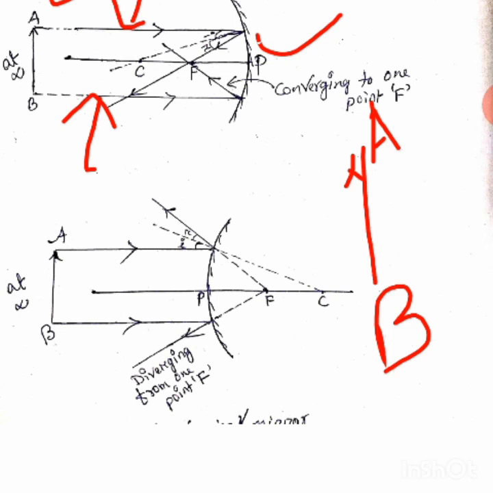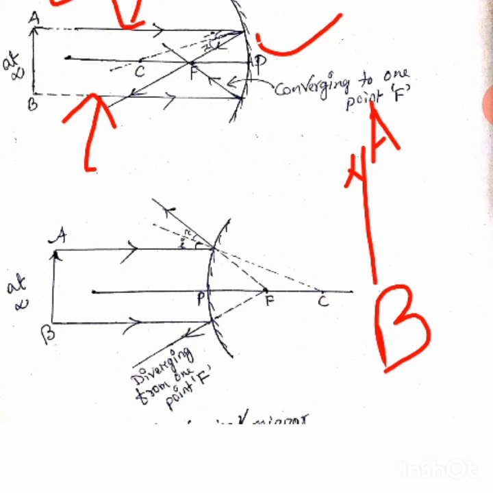So you can draw more than 2. It's up to you how many rays you draw. But here I have drawn 2 only, so that you can understand very clearly. If I draw more than 2, it will be more compact, more haphazard. This diagram will be more chaotic, so you will not understand. That's why I have drawn only 2 rays.